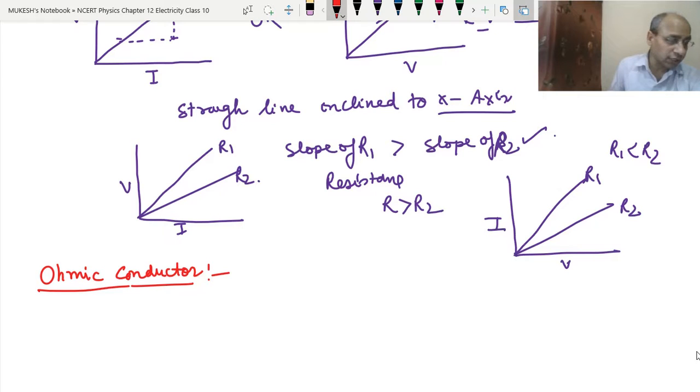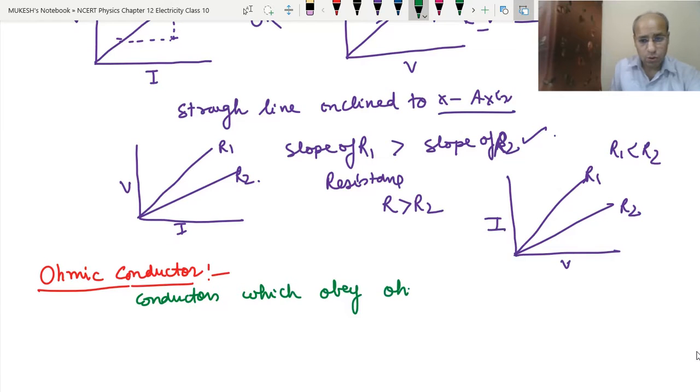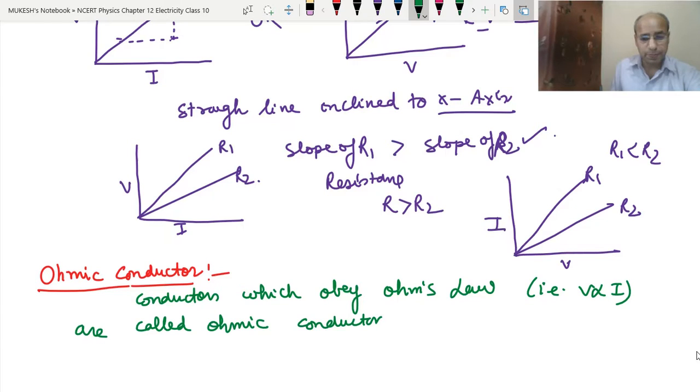So this is called the ohmic conductor, meaning conductors which obey Ohm's law. That means V proportional to I are called ohmic conductors. The best example is silver, because silver completely follows Ohm's law. Clear? And the graph will be the same as we have given above.